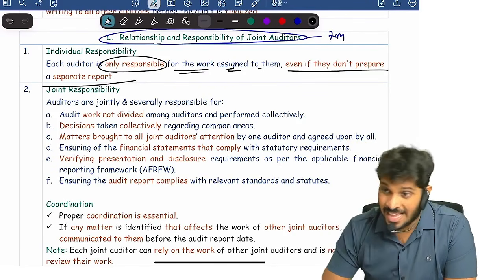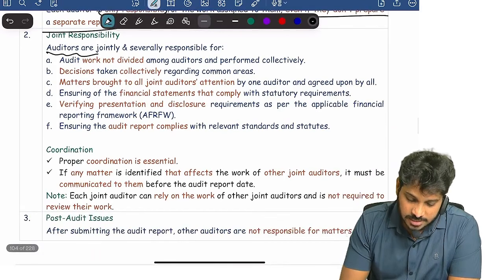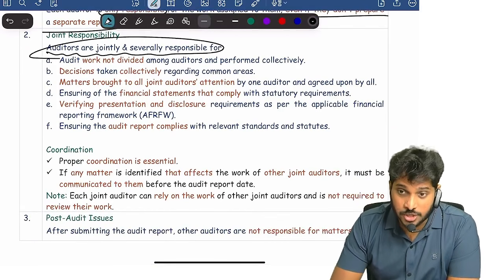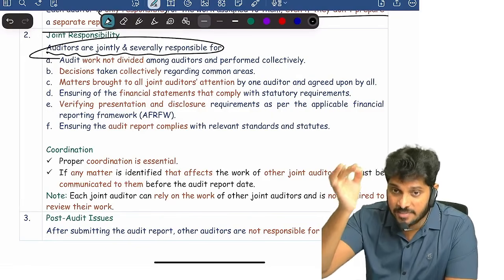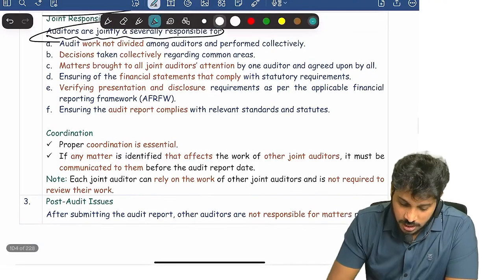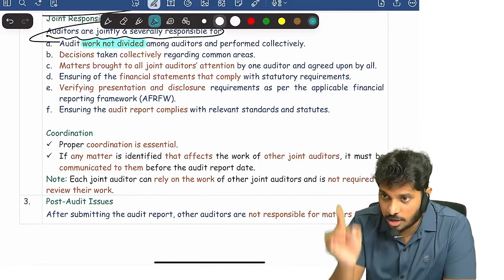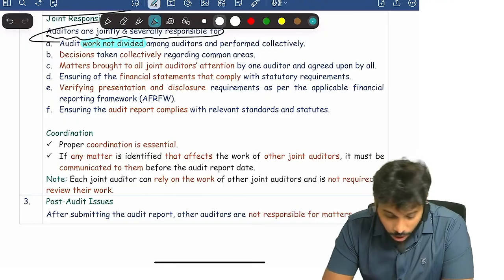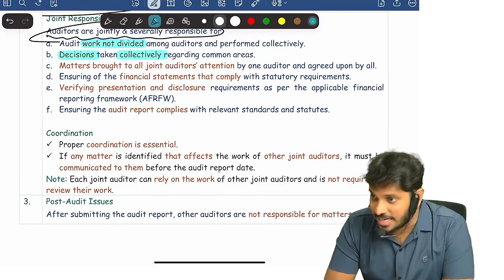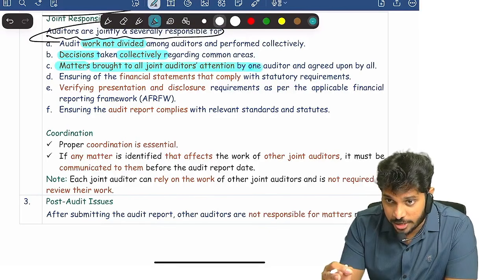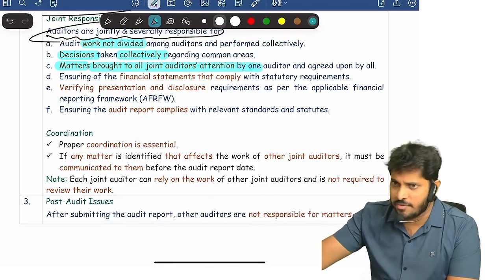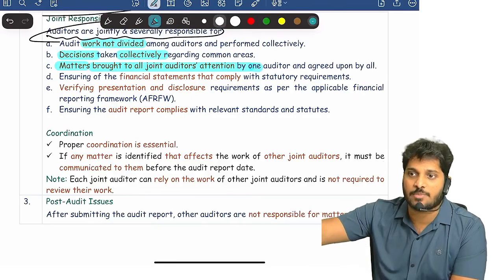Are you clear? There are some works where all joint auditors have combined responsibility, joint responsibility, indivisible responsibility. What are the areas? Where work is not divided and all of them have performed together, or decisions are taken collectively, or matters were brought to the notice of all joint auditors. Some issue is there, everyone got to know about it, and none of them acted upon it.